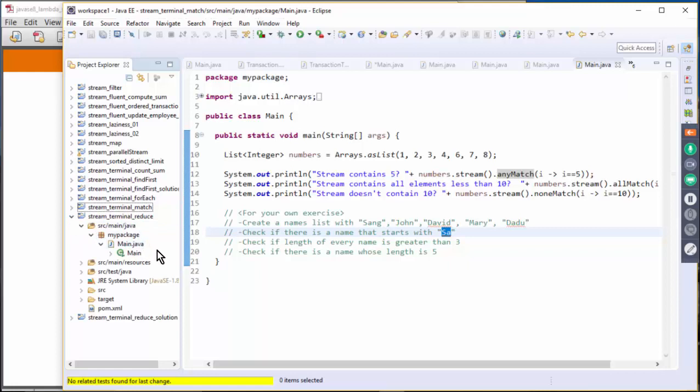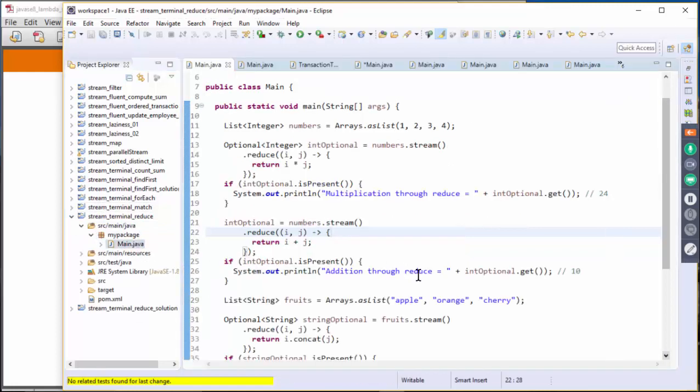Reduce. So let's take a look at the reduce. This is going to be an interesting exercise. We have a number array, and we are going to reduce this. This is something that we have seen in the slide. If we multiply, it should return 24, right? And if we are just adding it, it should return 10, right?